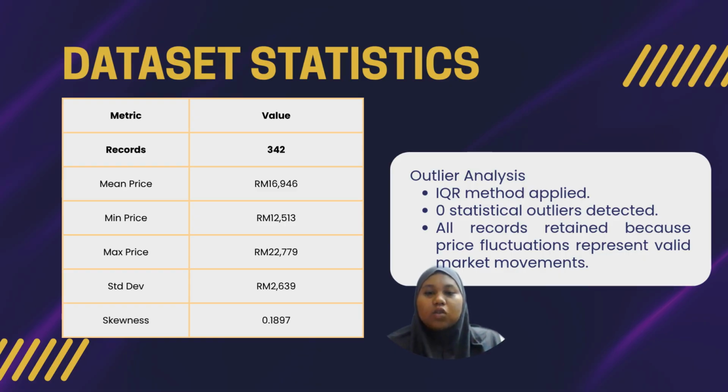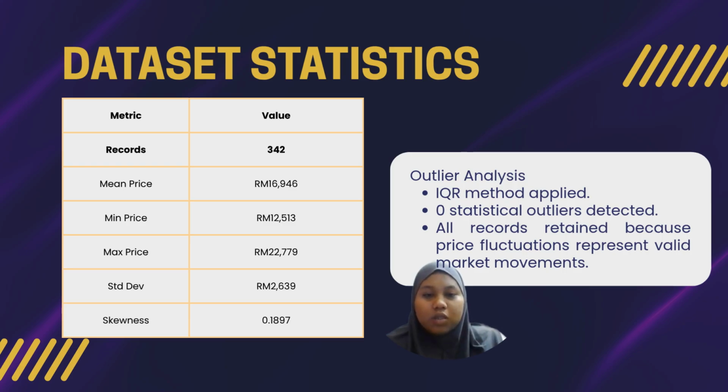In data science, skewness tells us how balanced the data graph is. Because the score is very close to zero, it shows that our data distribution is near normal and symmetric, like a balanced bell curve. This is an ideal condition for an ordinary least squares linear regression model.